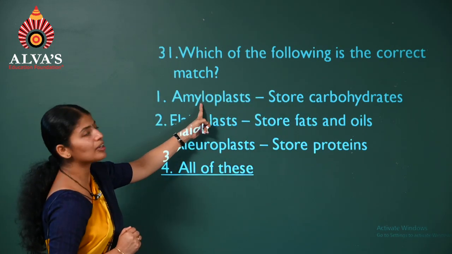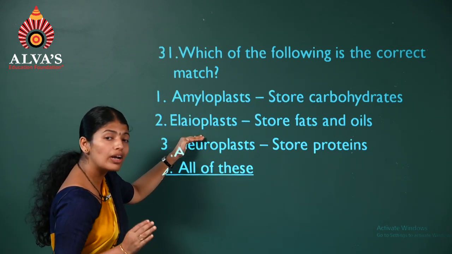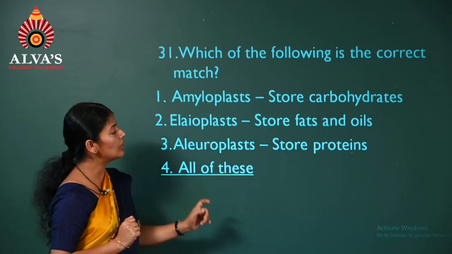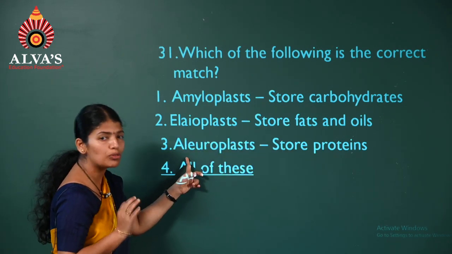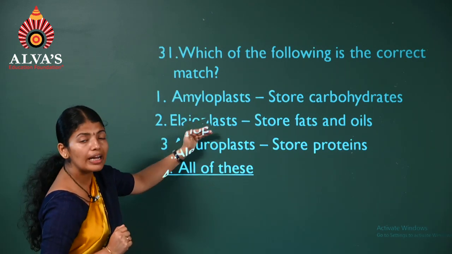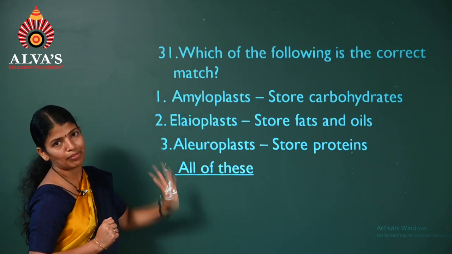So it's a correct pair. The other kind, elioplast, what do these store? Fats and oils. Is it given correct? Yes. The third kind, eleuroplast, storing proteins. So the given 3 are correct. So all are correct pairs.